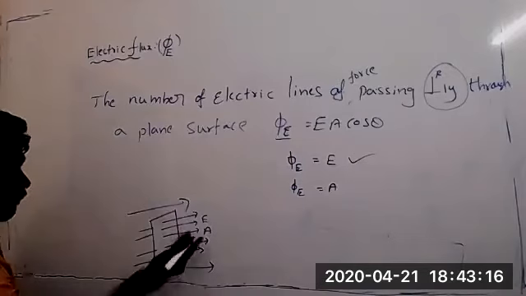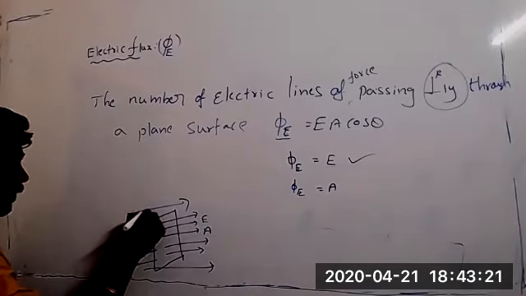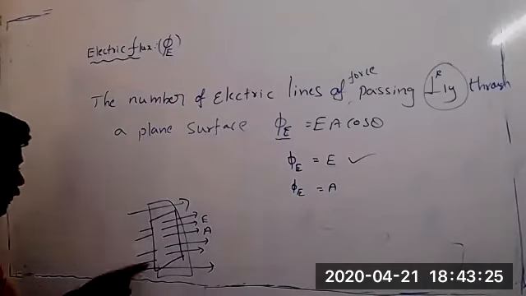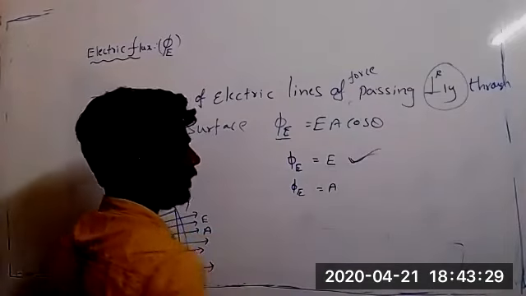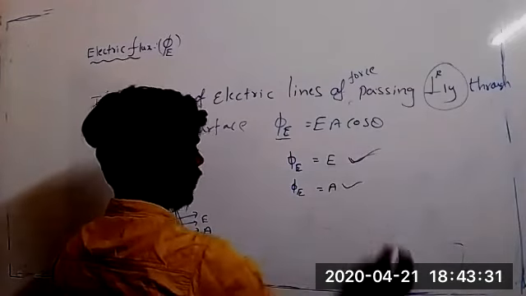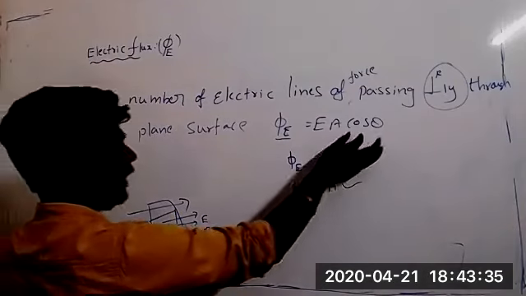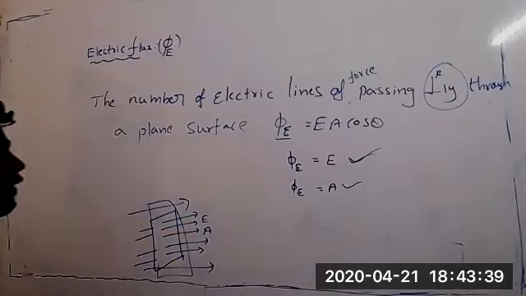Only 4 lines of flux are passing through this surface. If I increase this area, then flux also increases. So flux we can increase by increasing the electric field or by increasing the area. And this theta is the angle between E and A. The theta is the angle between electric field and area vector.